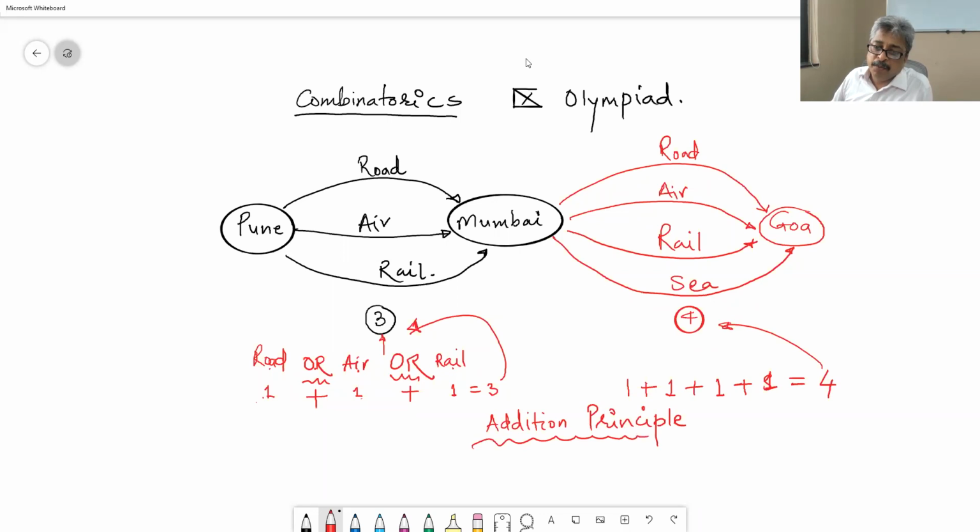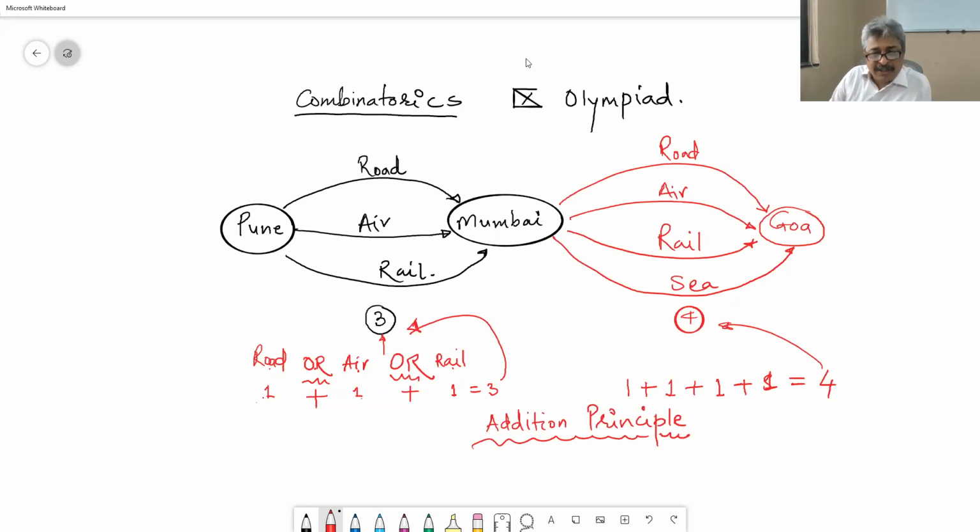Most important, very important. Addition principle of counting. This or this or this, how many times you put or. If you put or 2 times, answer is 3. If you put or 3 times, answer is 4. Something like that, but it is easy.